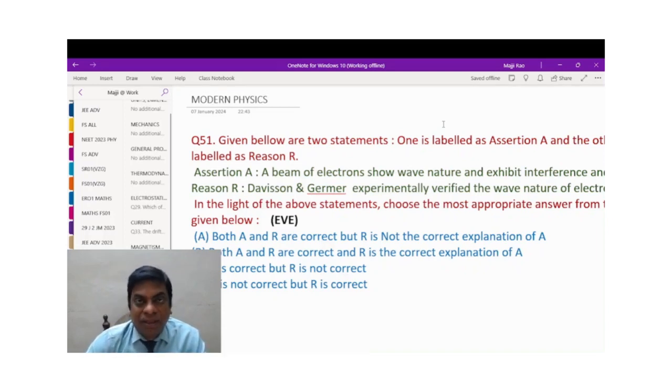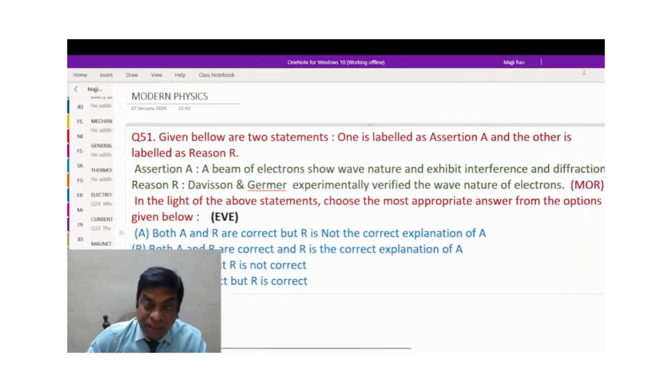I am discussing physics questions based on modern physics which were asked on 31st January 2023 JEE Mains.